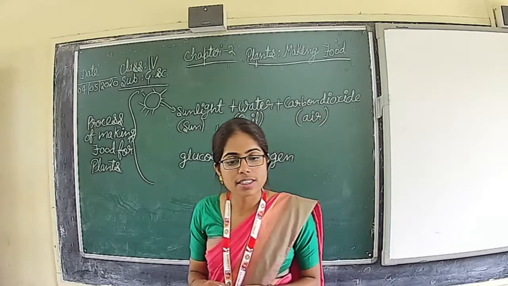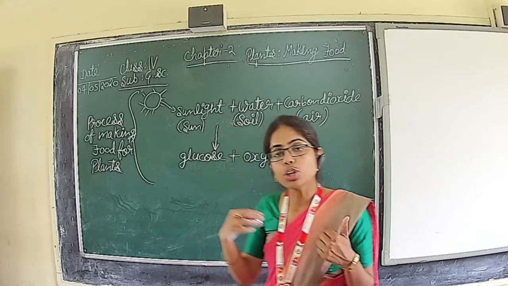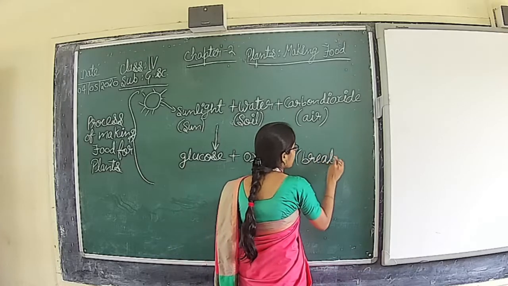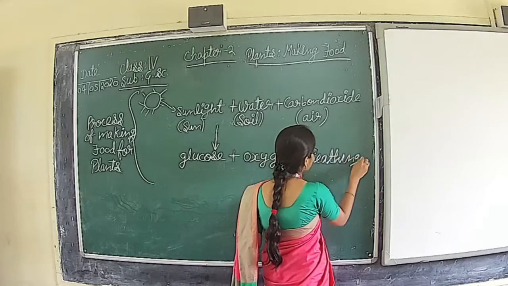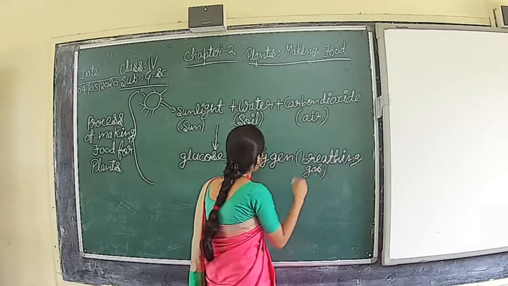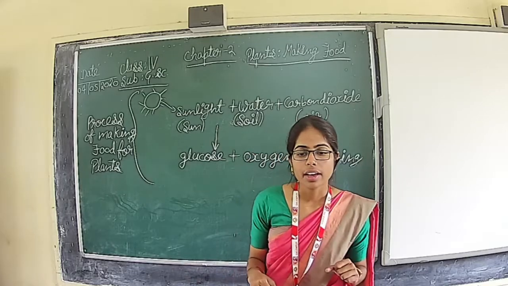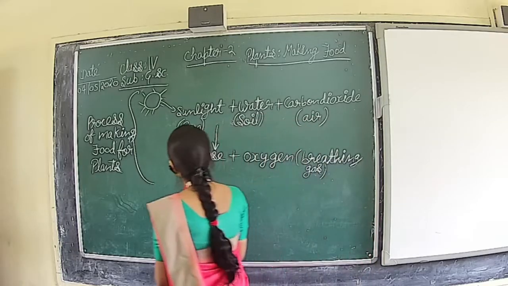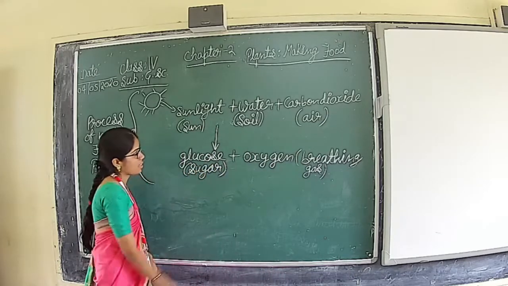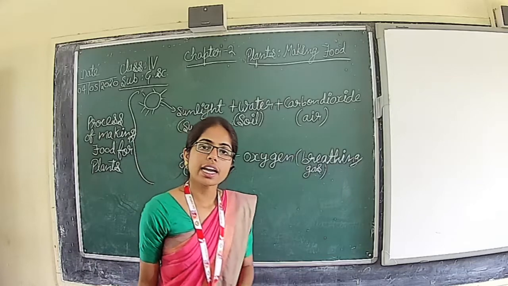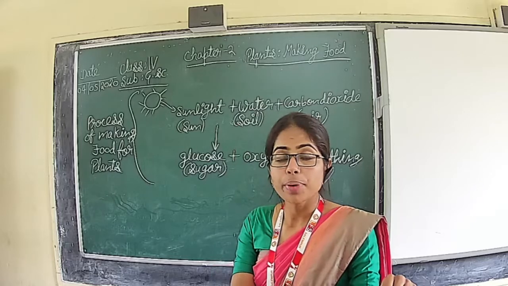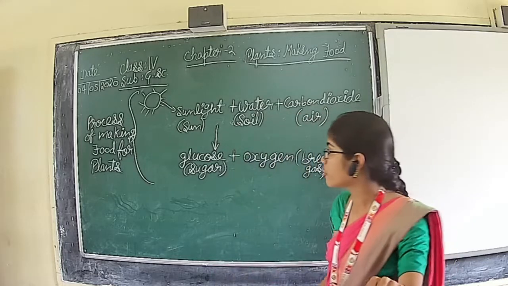Oxygen is the gas in the air that we need to breathe. What is this oxygen? Breathing gas, for the animals and human beings. And now this glucose is remaining. Glucose is a kind of what? Sugar. Oxygen is breathing gas and glucose is sugar. Plants use glucose as food for their energy.